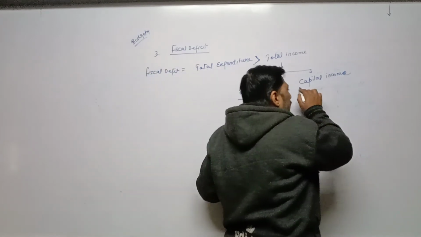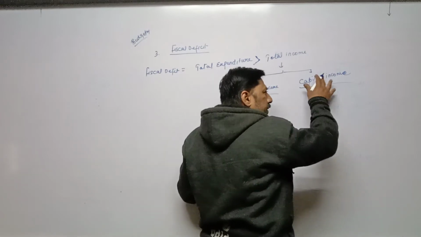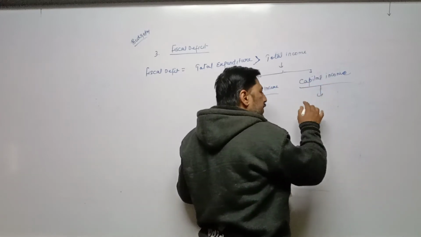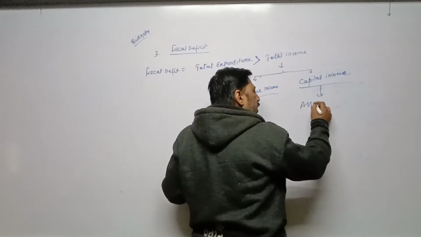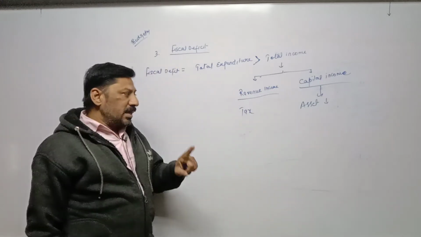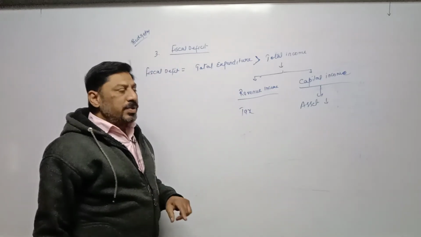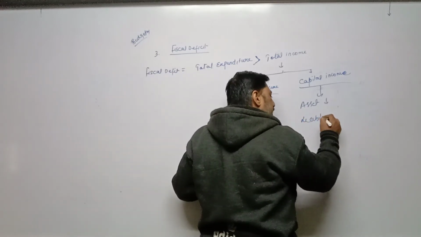If we talk about capital income, here we are taking two examples. One, by selling assets. In case of capital income, either government's asset will reduce or government's liability will increase.